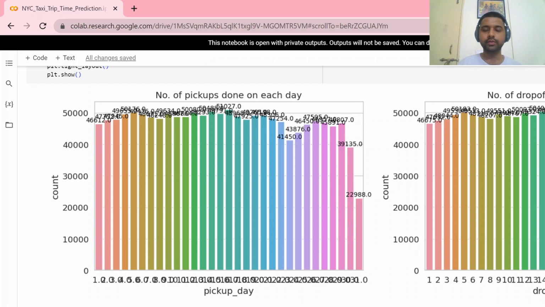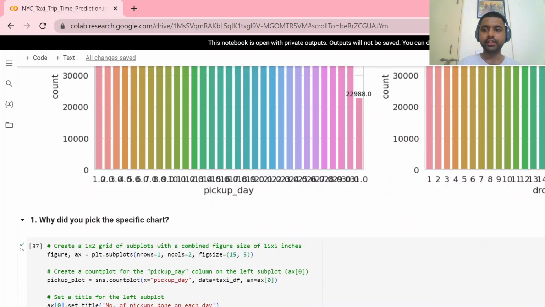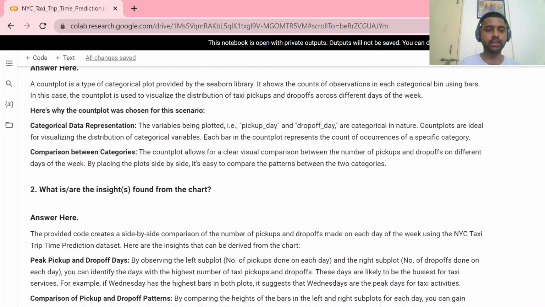There could be a reason why the number of trips get reduced at the end of the month.